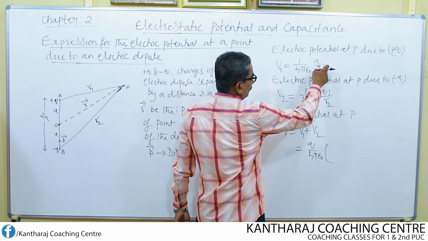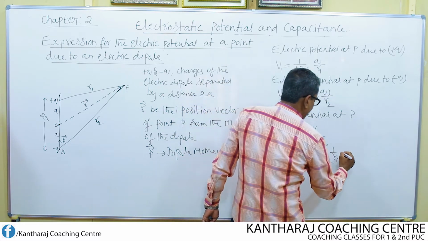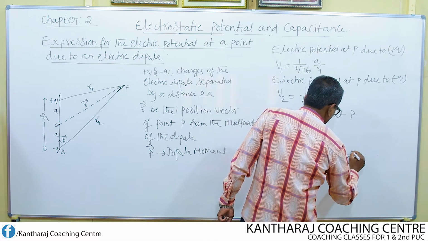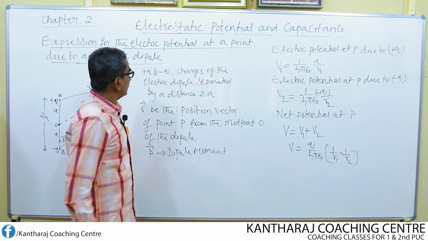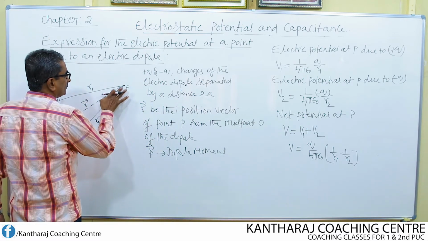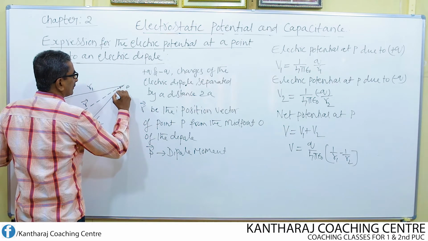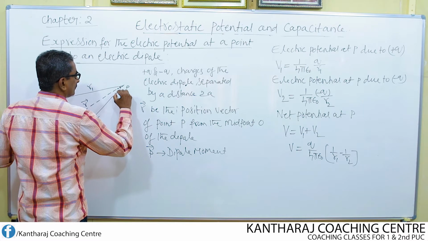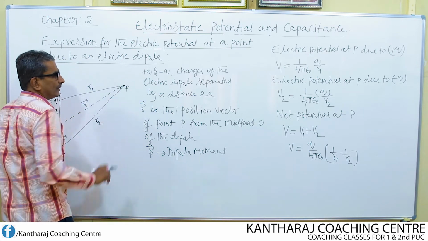Then what is left here? 1 by R1 is left. Then here in this case minus 1 by R2 is left. So this is the total potential at the point P due to this dipole. So let us make it clear. Okay.